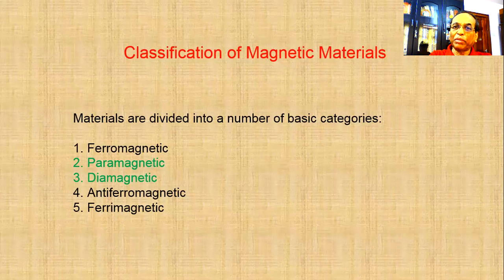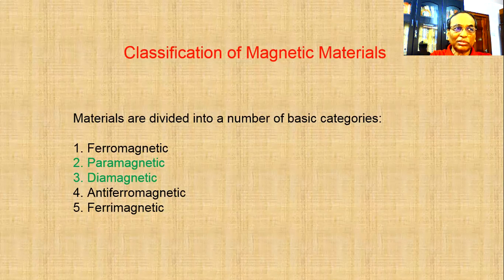Classification of magnetic materials. Based on the electronic configuration, based on the paired and unpaired electrons at various subshells, materials are divided into a number of basic categories.